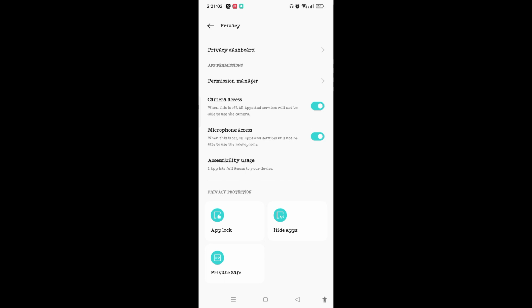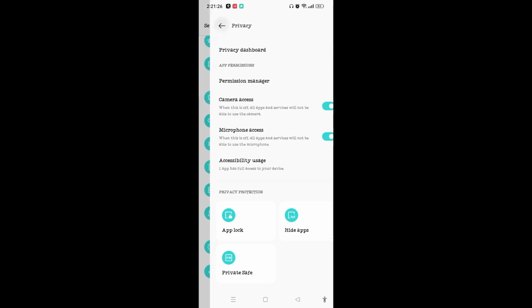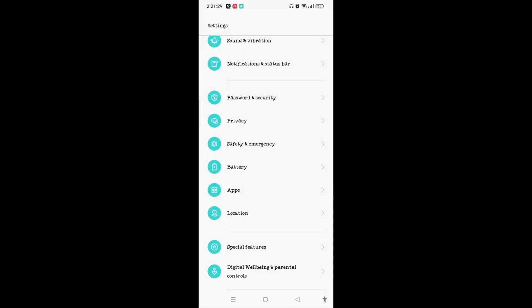So when this is off, all apps and services will not be able to use the microphone. Turn on this microphone access. So this was the first step. If this solution resolves your problem, then you don't need to go on to the second step.